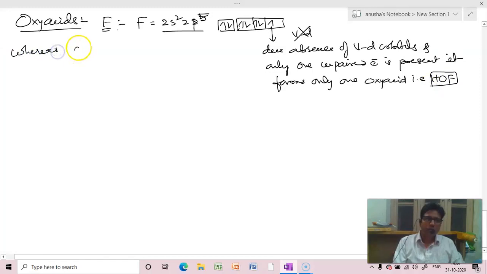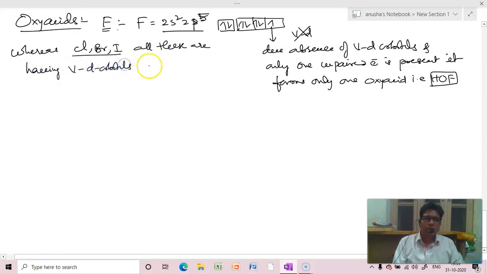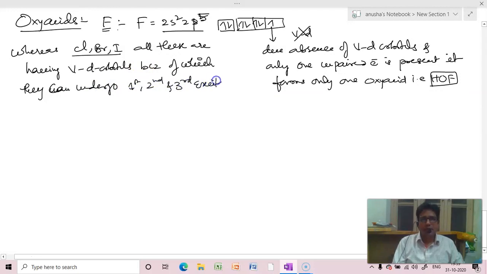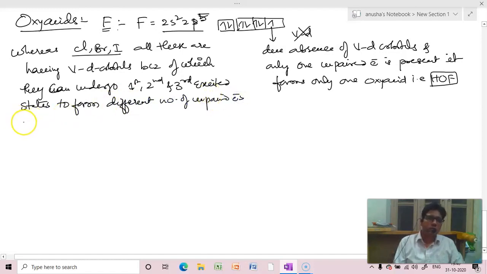whereas chlorine, bromine, iodine, all these are having vacant d orbitals, because of which they can undergo first, second and third excited states to form different number of unpaired electrons. Therefore, they can form many oxyacids.